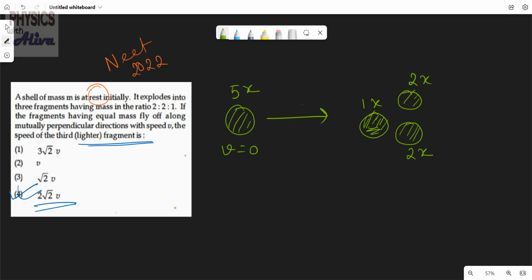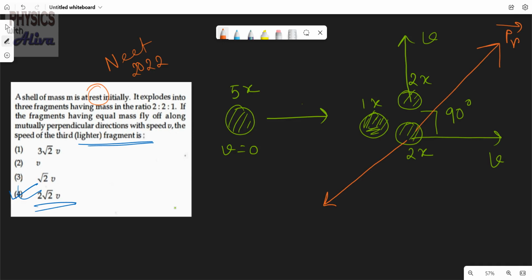These two bodies are moving with velocity v in mutually perpendicular directions. The angle between them was 90 degrees. So the resultant momentum of those bodies is along this direction. This was the resultant momentum PR. So the third body should go in the opposite direction with momentum minus PR to maintain the total momentum 0.